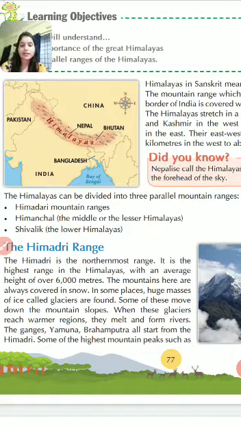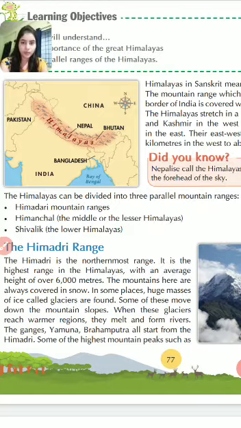The Ganga, Yamuna and Brahmaputra all start from the Himadri range. The river Ganga originates from the Gangotri glacier. Children, Mount Everest is the highest peak of the Himalayan range.